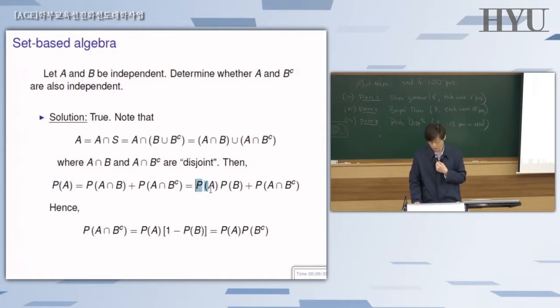So first move this one to here, and then factor this P of B, and then what's remaining is this. And that is the same as the probability of A intersection B complement, but the stuff inside this bracket is nothing but the probability of B complement. So you have just shown that A and B complement are also independent.